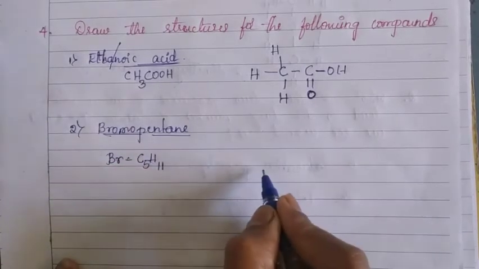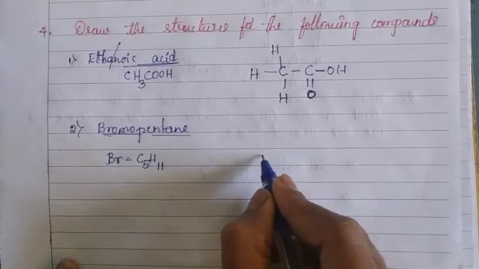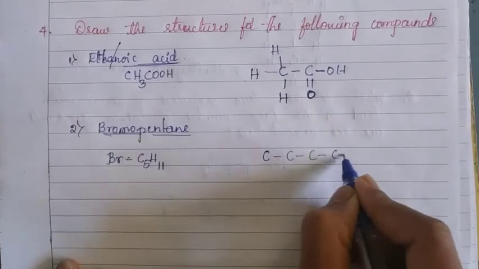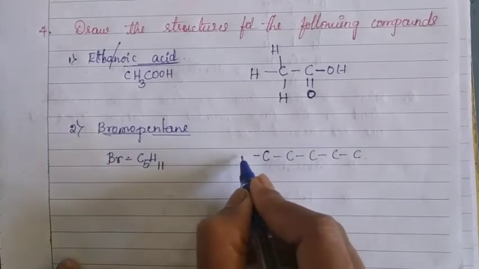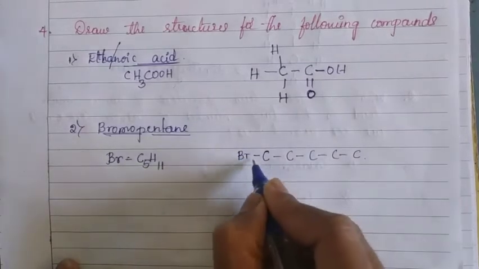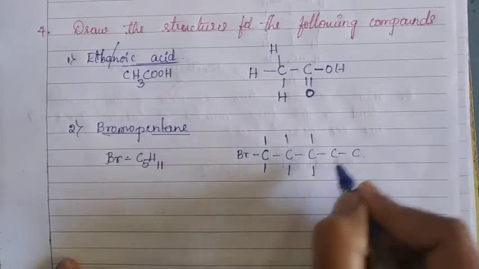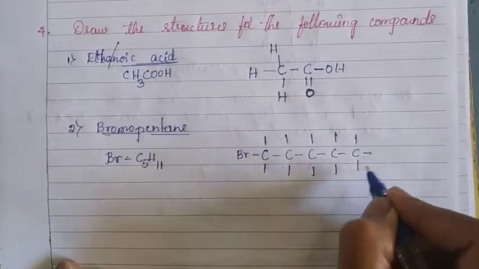Now let us draw the structural formula for this molecular formula. 5 carbon atoms are arranged like this, and the first carbon atom is attached with bromine. The remaining 2 bonds with hydrogen. For this carbon 2, for this carbon 2, the last carbon is having 3 bonds.